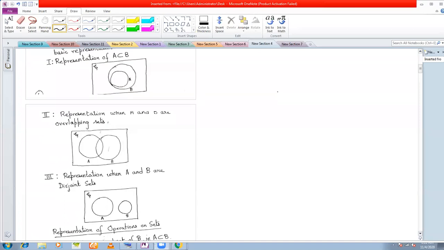Overlapping sets are those sets which have at least one element in common. Okay, if they don't have any element in common, then what are they called? Can anyone tell me?